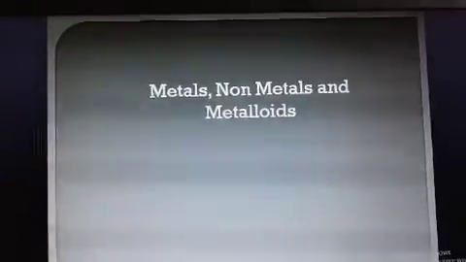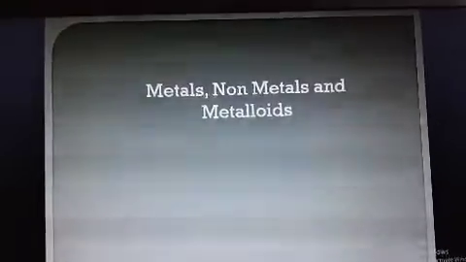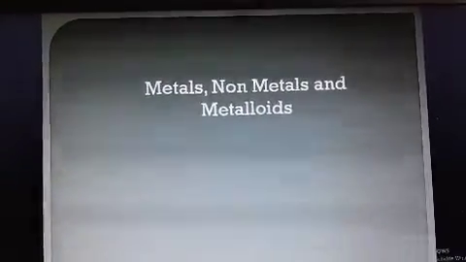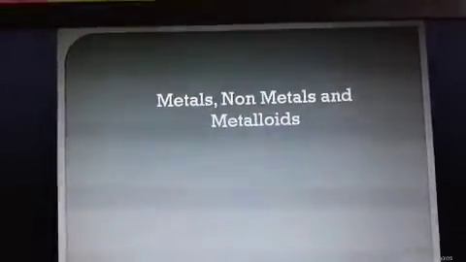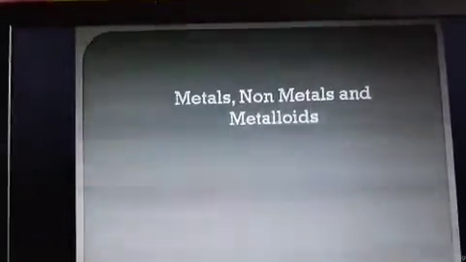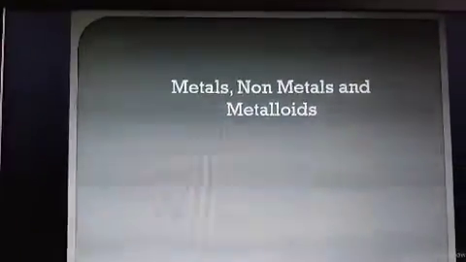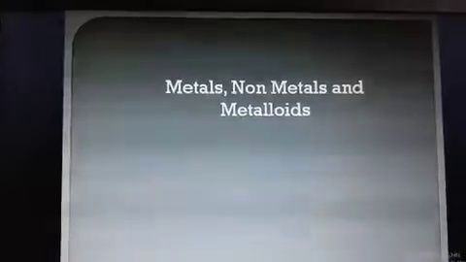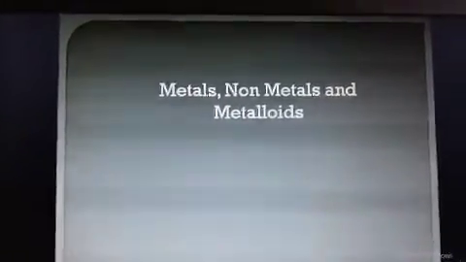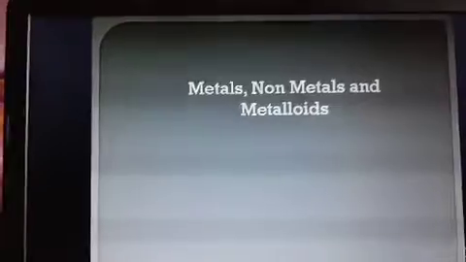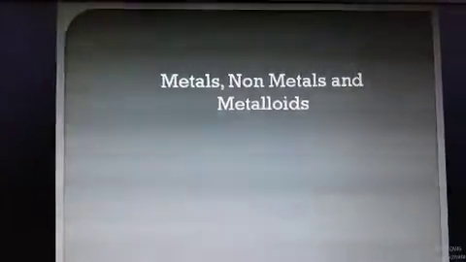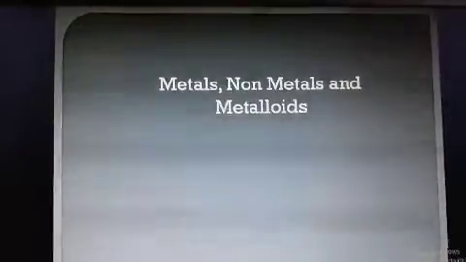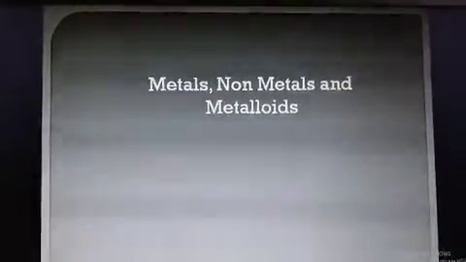According to this, those substances which can release electrons are known as metals. Just like sodium, which you have also read in class 9, will lose its electron from the valence shell and form Na+. So sodium is a metal. According to this definition, those substances which can lose their electrons to form monopositive, dipositive, tripositive ions are known as metals.